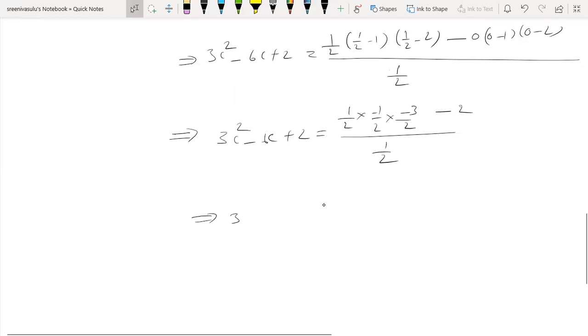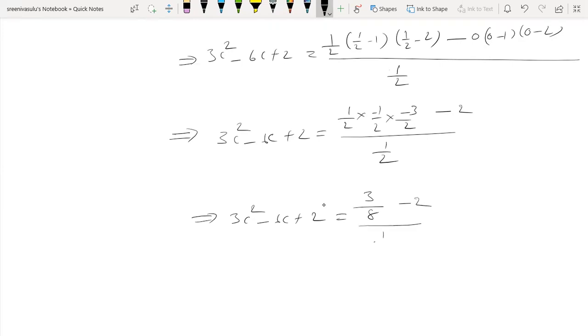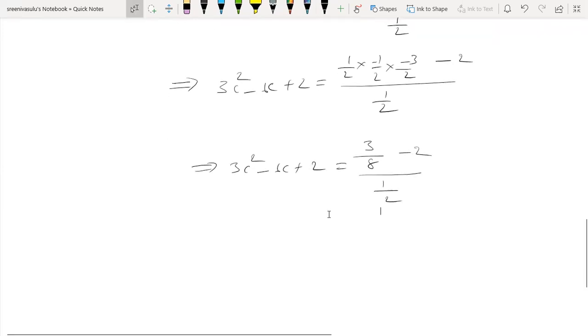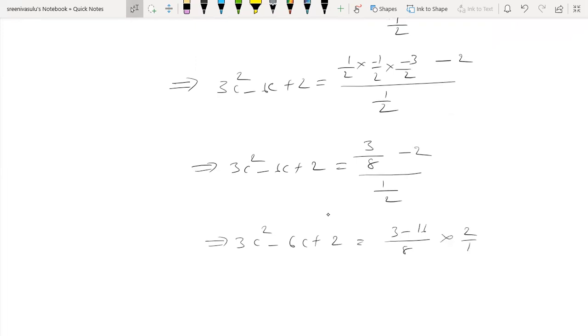After simplification, 3c square minus 6c plus 2. On the left-hand side, as usual, minus into minus becomes plus in the numerator, 3 by 8 minus 2 by 1 by 8. Now simplify the right-hand side expression. Our intention is to find c lies between a and b. 3, 16 by 8, which is 2 by 1.